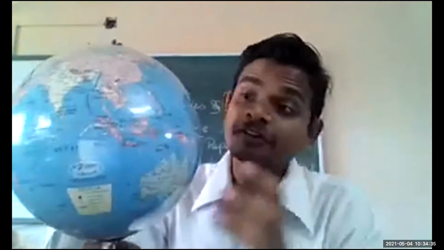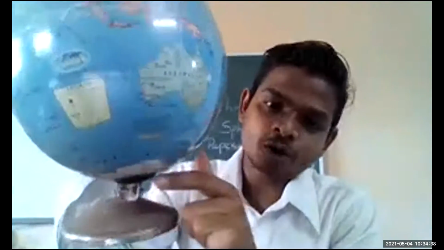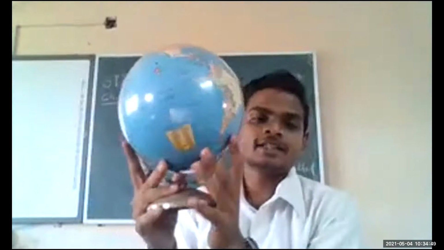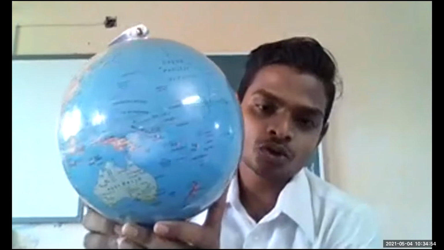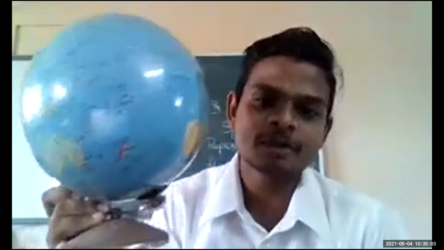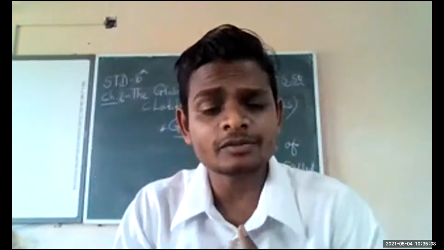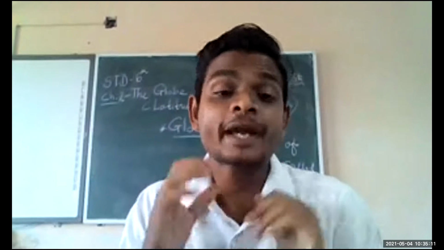You can identify the North Pole, the South Pole, the imaginary axis, everything. It is very easy to understand with the help of this model, because we can easily identify the oceans, countries, continents, imaginary lines, parallels, meridians, everything. On a flat surface you cannot find the perfect location. You can only understand it with the help of this globe. Got it?